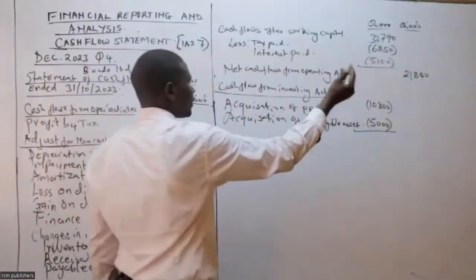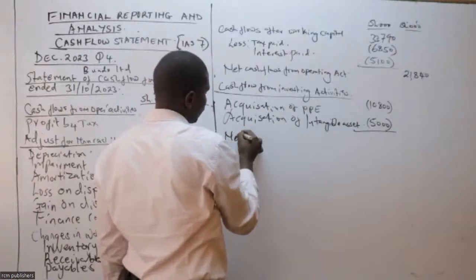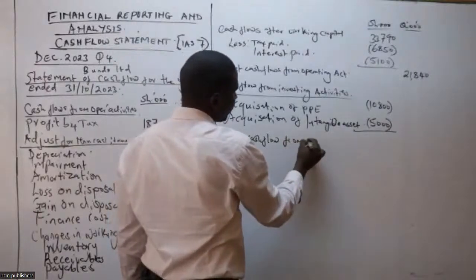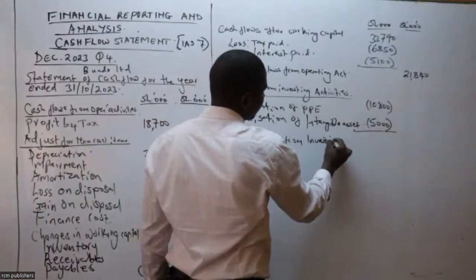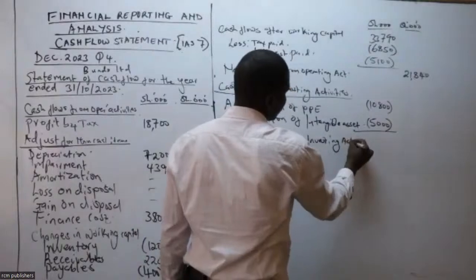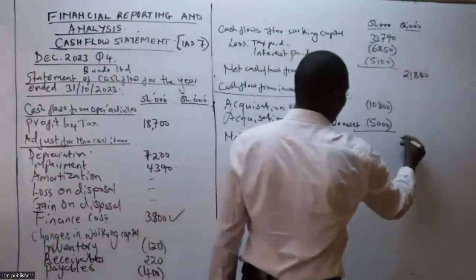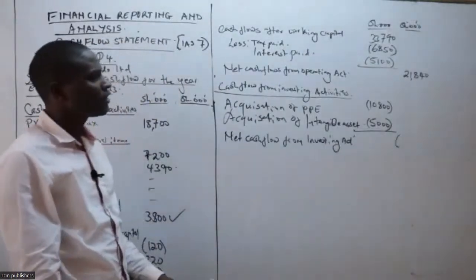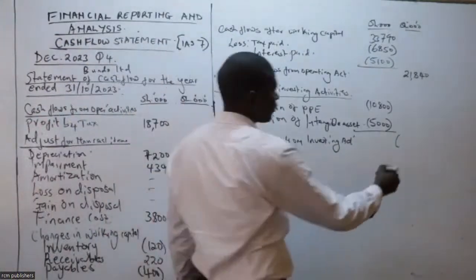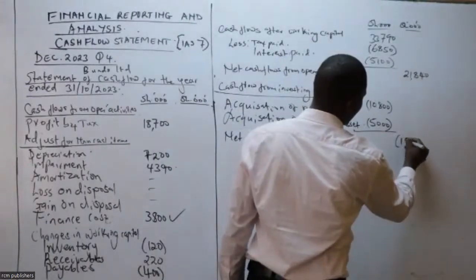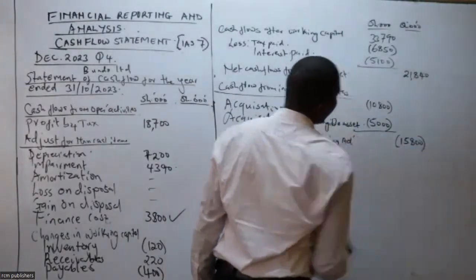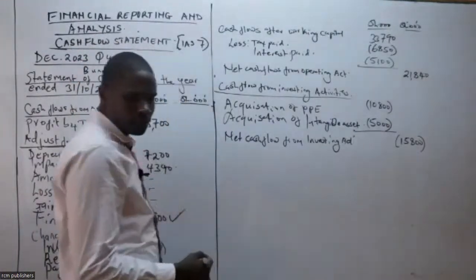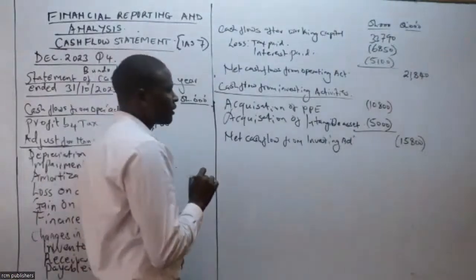So whatever that we get at the end there, it will be net cash flow from investing activity. Give me the total, of course, it will be an outflow. Itakuwa negative. That is 10,800. Here ni 15,800. We are done. Then class, we move direct to what? Direct to our, let me see the time. Mukifanya venye mnaendelea, tutamaliza.